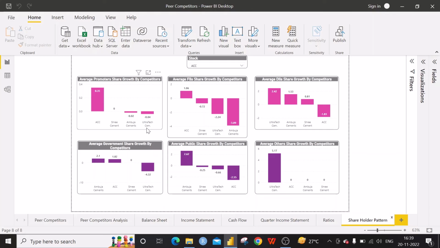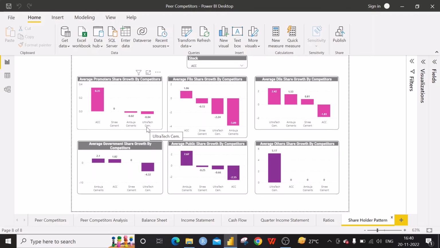And the next one is FII growth. For the FII share growth, ACC has got a positive value for the last 3 years. It is 1.06% per year. So the FII investment in ACC has increased for the last 3 years. At the same time, for the other competitors, it has reduced for the last 3 years because the growth is in negative values. And the next one is the average DII share growth. Here ACC has got a negative value, so its growth is in negative form. At the same time, all the remaining competitors have got more investment from the DIIs.